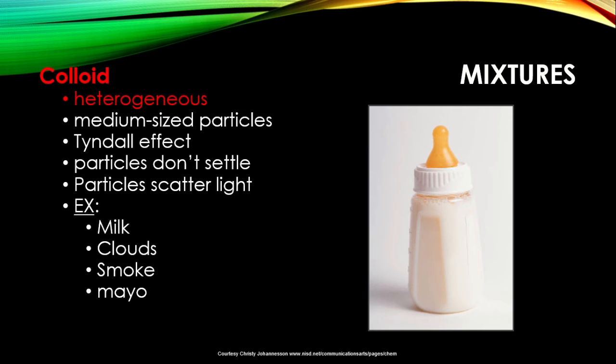Since you can easily identify the fat particles and these particles remain suspended in the dispersing medium, which is the milk, it is classified under your colloids. Other examples are clouds, smoke, and mayo. Clouds are water droplets suspended in air, smoke is solid particles suspended in air, and mayo has the egg suspended in oil.